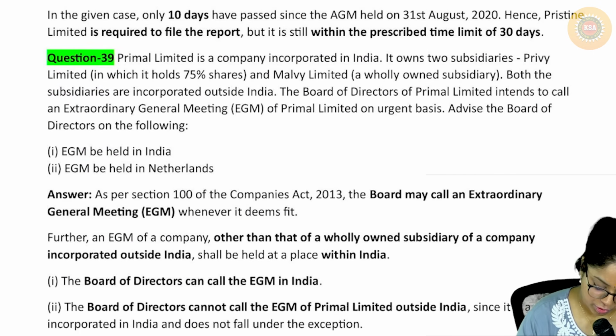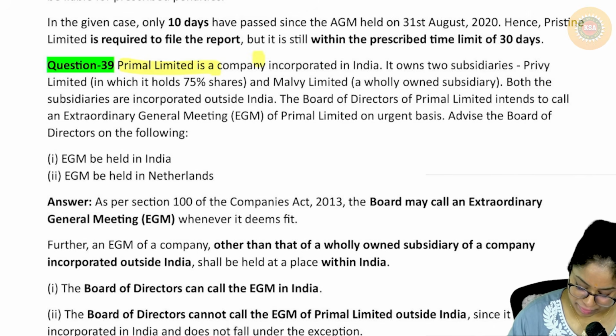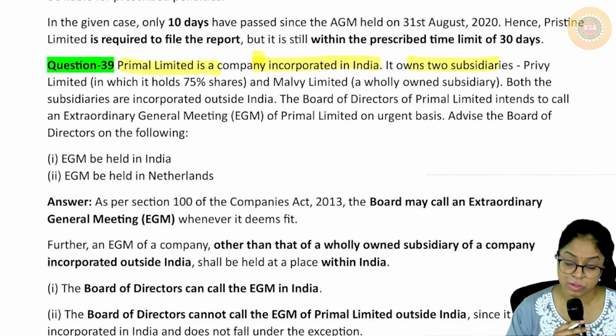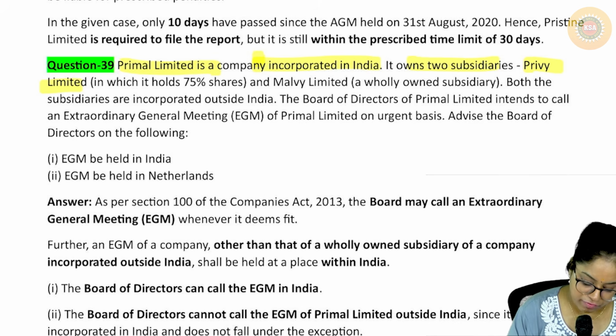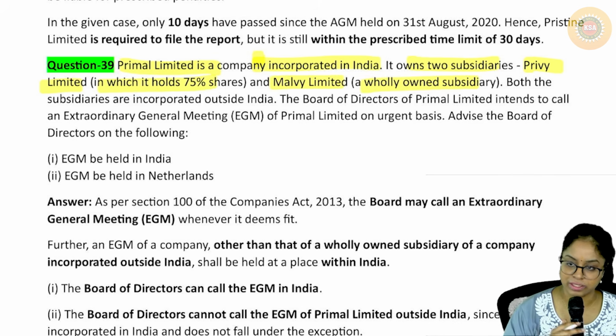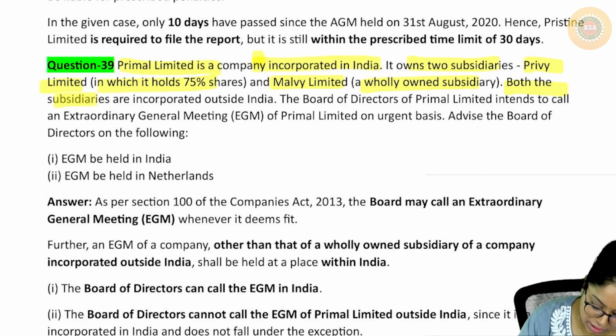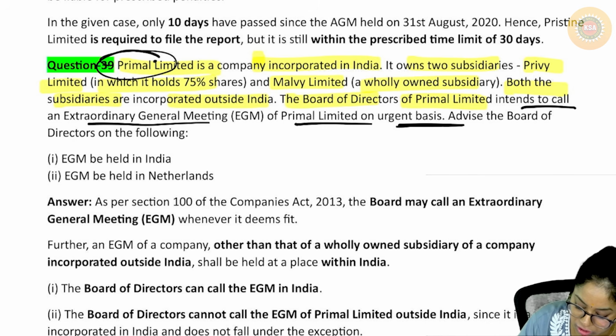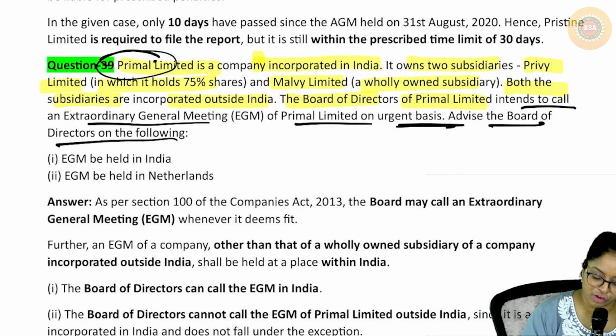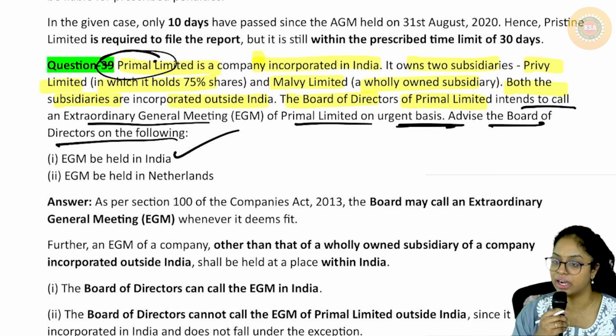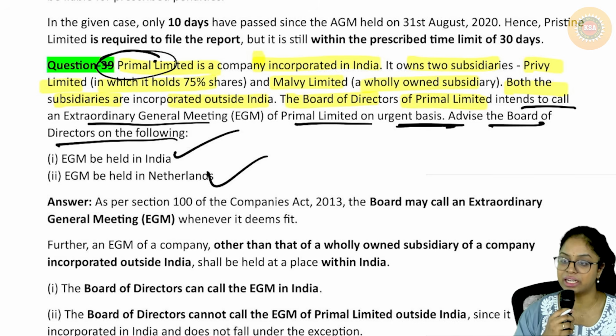Okay. Next, moving on to Primal Limited, a company incorporated in India. It owns two subsidiaries: Privy Limited, in which it holds 75% of shares, and Malvi Limited, which is a wholly owned subsidiary. That means 100% shares are held by Primal. Both the subsidiaries are incorporated outside India. The board of directors of Primal Limited intends to call EGM of Primal Limited on an urgent basis. Advise the board regarding the following. Can the EGM be held anywhere in India? Yes. Can the EGM be held in Netherlands?